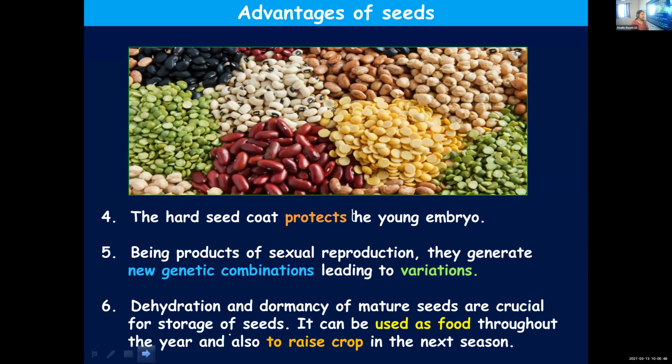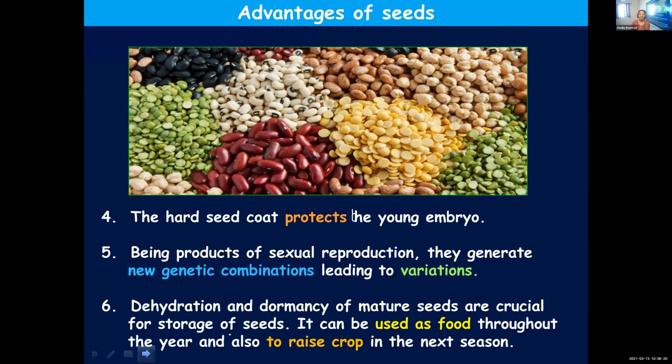So dehydration and dormancy of the mature seeds are very important in helping the storage of seeds. If the seeds are not dry, we cannot store them for a longer time. It's only because the moisture content is very low that you can store them for a longer time, and inside them the embryo remains dormant.